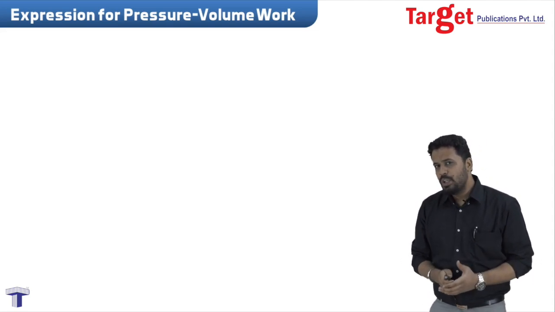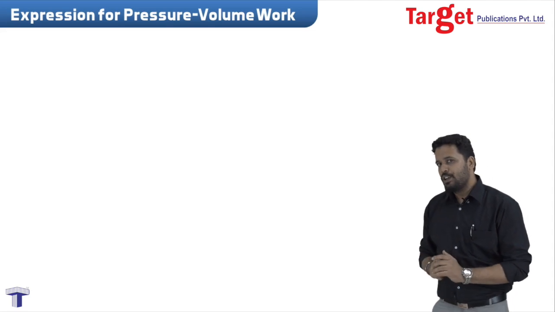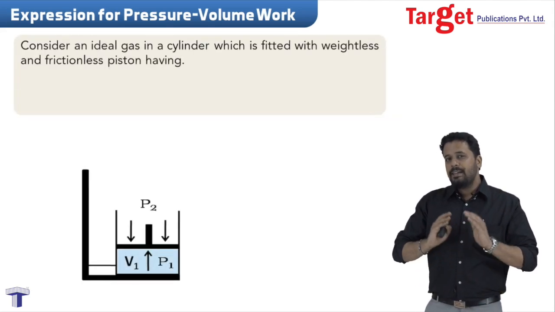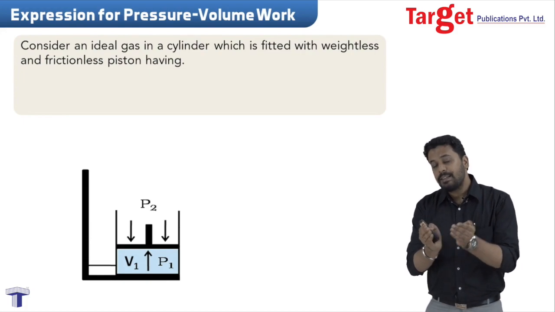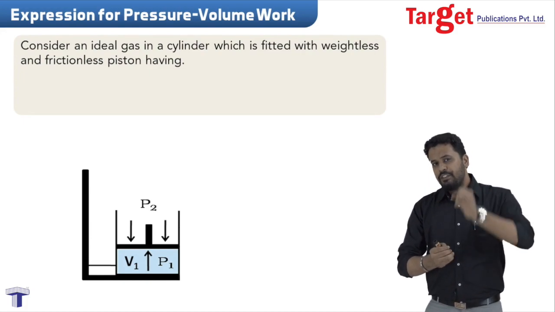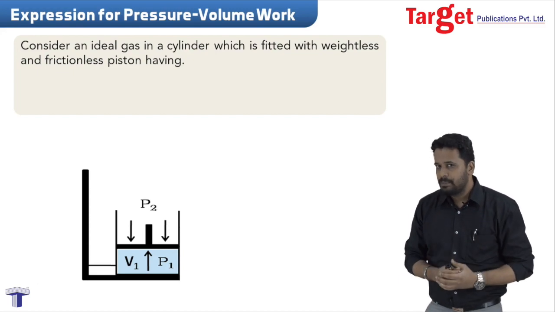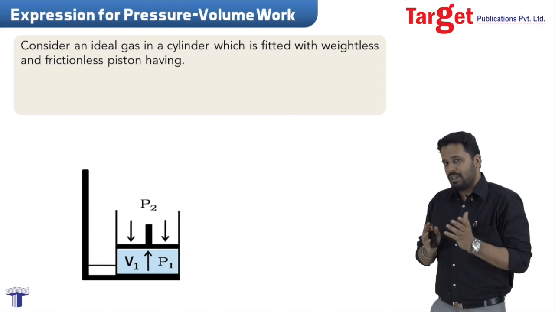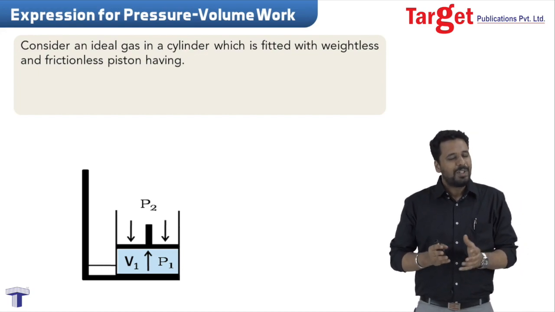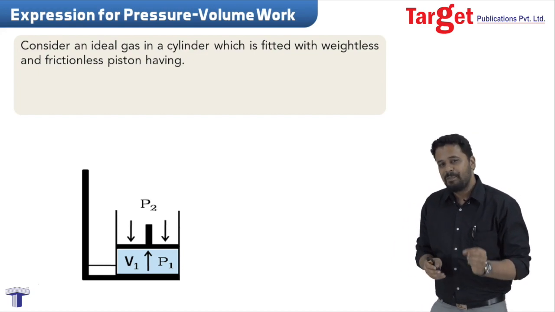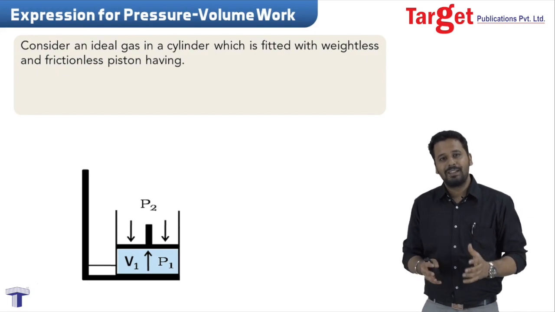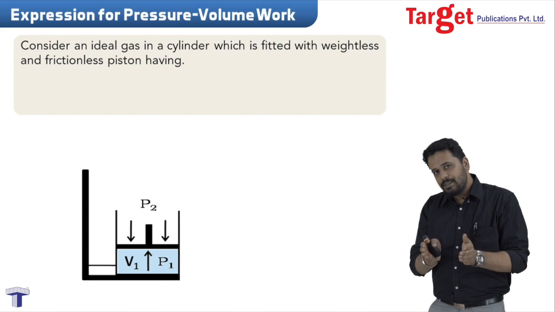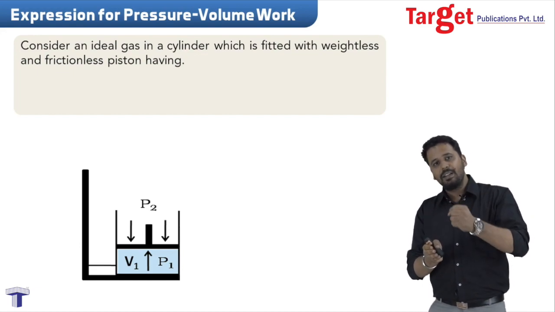What we will do to derive an expression for pressure volume work is that we will consider an ideal gas. This ideal gas is in a cylinder which is fitted with a piston. Now this piston is considered to be frictionless and weightless, which we know is not 100% accurate, but it's just to keep things simple right now. Okay, so we have a gas inside a cylinder and the cylinder is fitted with a piston.